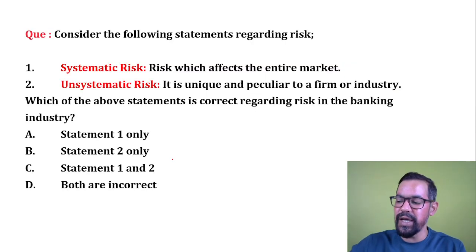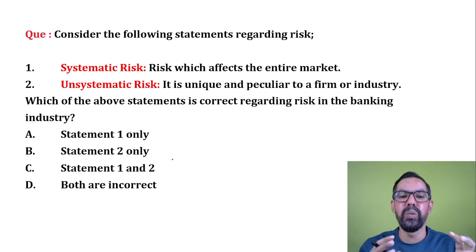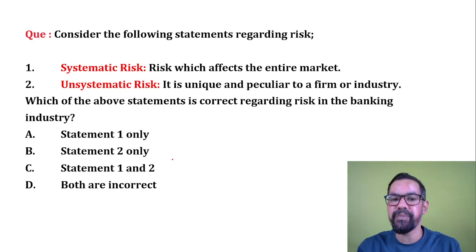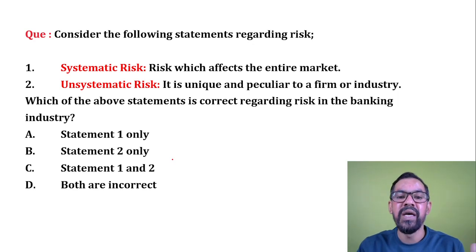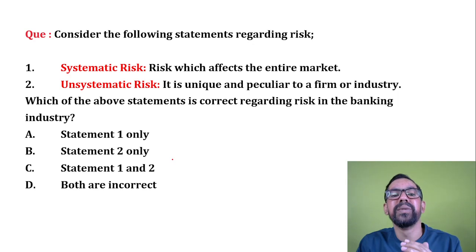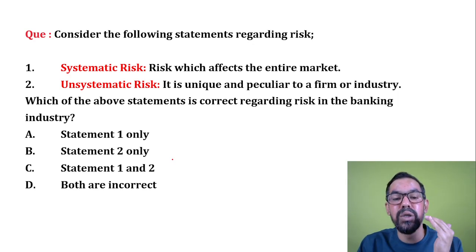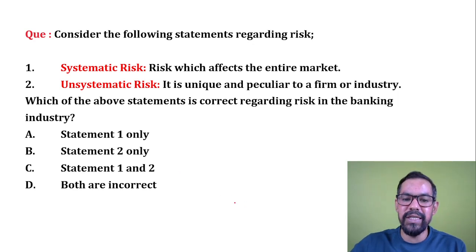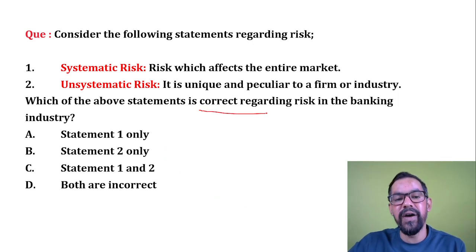So the first question is generally based on different types of risk. Whenever you study risk, it is further classified into two parts. One is systematic risk, another one is unsystematic risk. Systematic risks are unavoidable in nature and have a broader impact, and unsystematic risks are limited to an individual or to a particular firm. Out of the given statements, you have to identify the correct one.